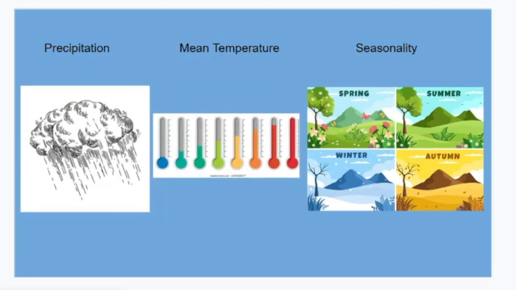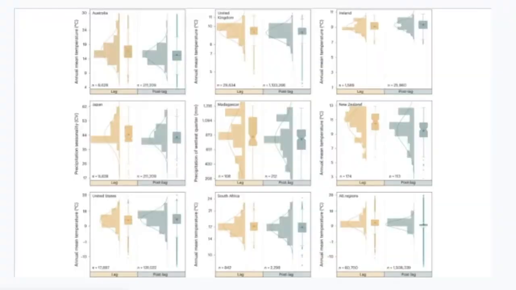As we proceed to our next slide, we are going to be talking about the relation of time lags to certain ecological niches and how it relates to class discussions and how it also relates to invasive plants in those niches. As a result of their research, the authors identified three main factors that have the strongest effect on climate in different ecological niches. These are as shown: precipitation, mean temperature, and seasonality.